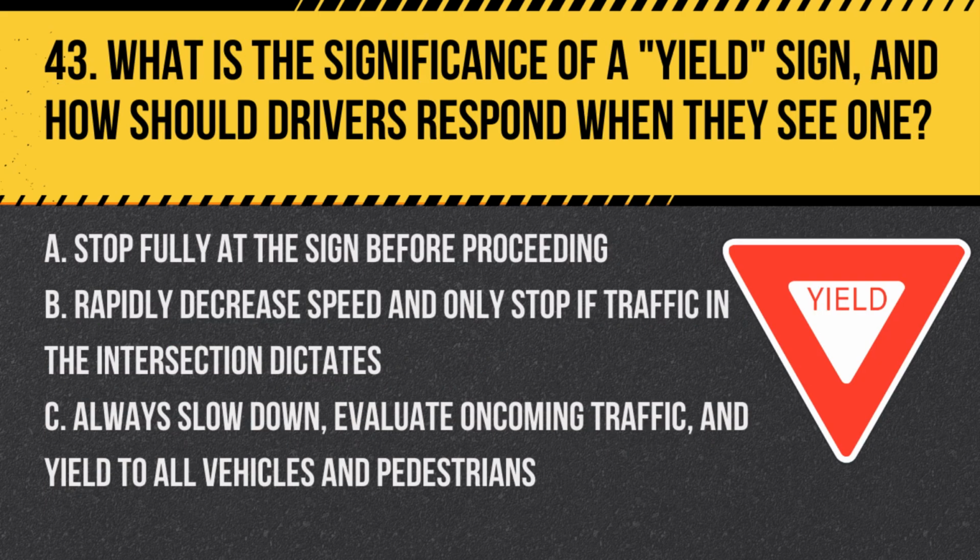Question 43. What is the significance of a yield sign, and how should drivers respond when they see one? A. Stop fully at the sign before proceeding. B. Rapidly decrease speed and only stop if traffic in the intersection dictates. C. Always slow down, evaluate oncoming traffic, and yield to all vehicles and pedestrians. Answer: C. Always slow down, evaluate oncoming traffic, and yield to all vehicles and pedestrians. The sign is an obligation to allow others the right-of-way, providing a system for all involved to heed.